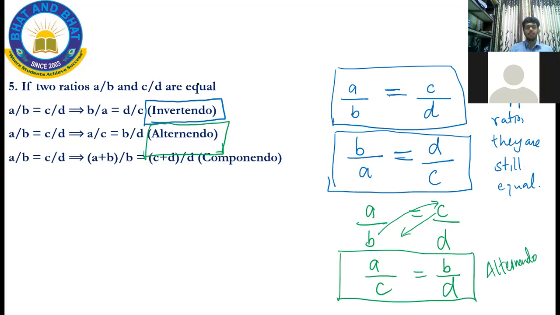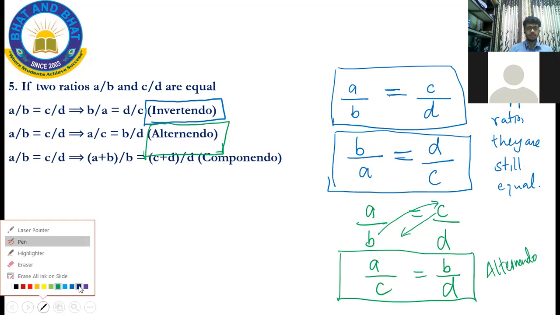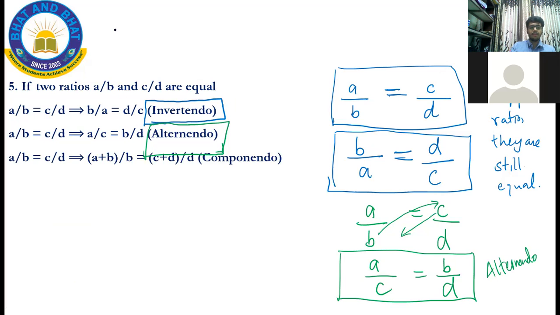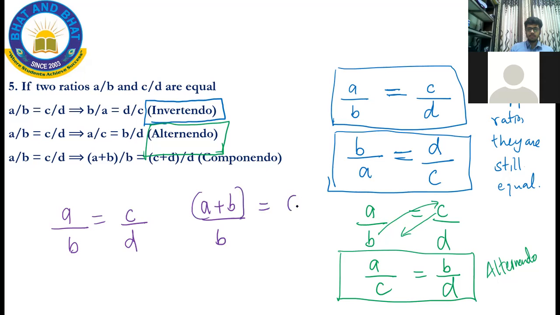Next. Again, when I take A by B is equal to C by D, also A plus B by B is equal to C plus D by D. So if I add the denominator to the numerator, still the ratio remains the same.